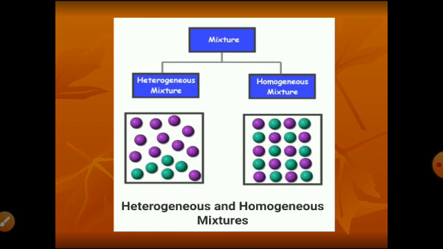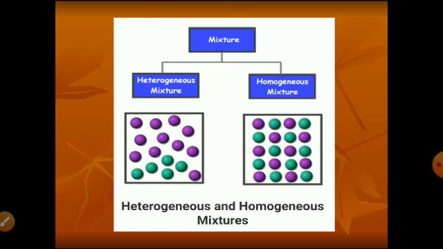In this figure, homogeneous and heterogeneous mixtures are diagrammatically depicted to make the concepts clear. See here in the first diagram, violet colored balls and pistachio colored balls are not uniformly distributed into each other. They are unevenly distributed, which forms two distinct phases, a violet colored phase and a pistachio colored phase.